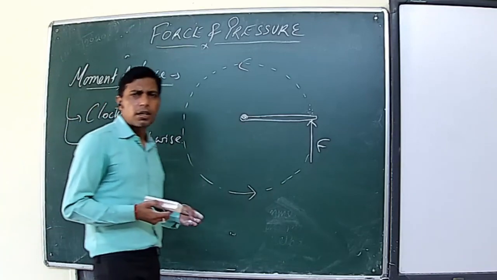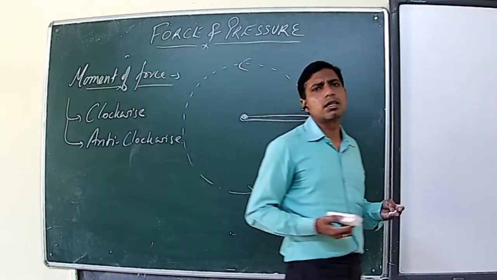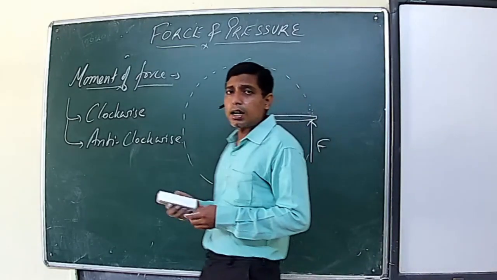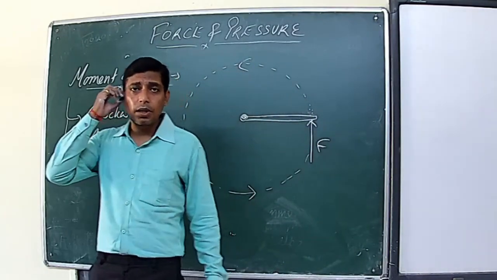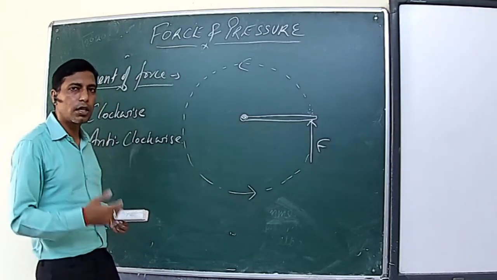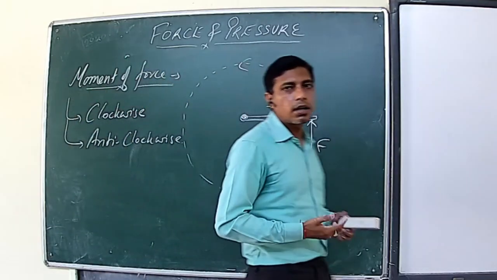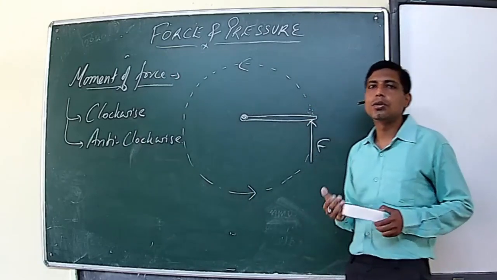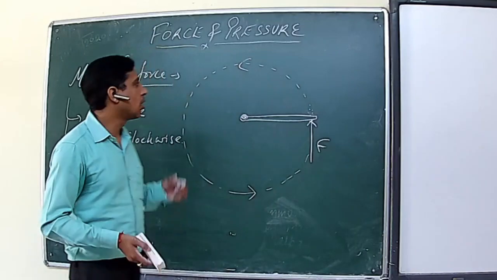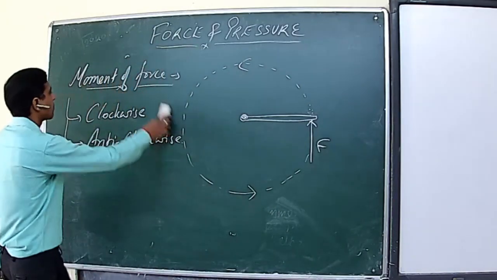Like bicycle. Have you seen a bicycle? While riding the bicycle, the pedals provided are not exactly at the point of rotation. They are provided with a long handle so that you apply the force from a distance. So the more the distance, the lesser the effort required, the lesser the force required to rotate the pedal. So these are the consequences of moment of force.